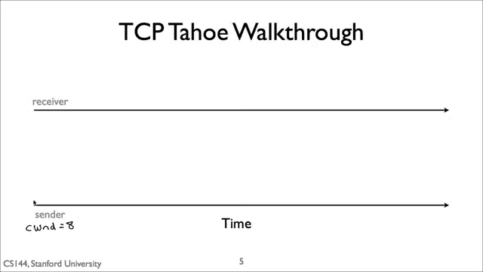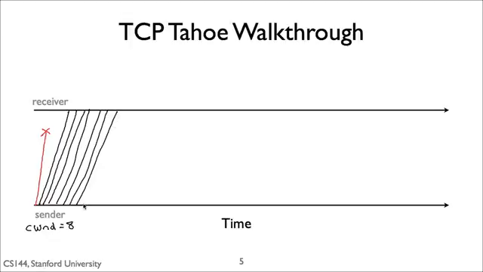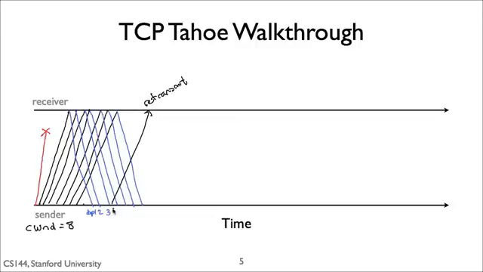So now let's walk through what TCP Tahoe does when it encounters a triple duplicate acknowledgement. Let's say the congestion window is 8 MSS and a segment is lost. TCP will receive a total of 7 duplicate acknowledgements. After the third one, it retransmits the missing segment, sets its congestion window to 1 MSS, and SS thresh to 4. When it receives the ACK for the retransmission, it sends 1 new segment.